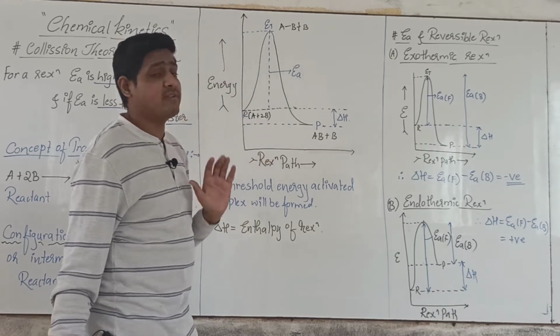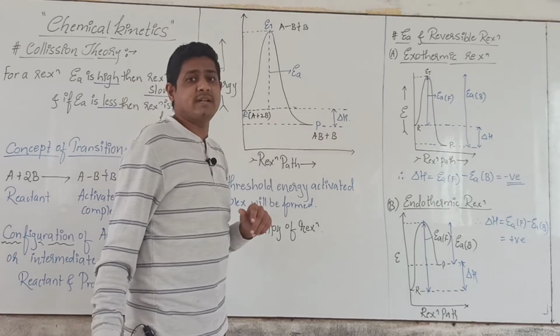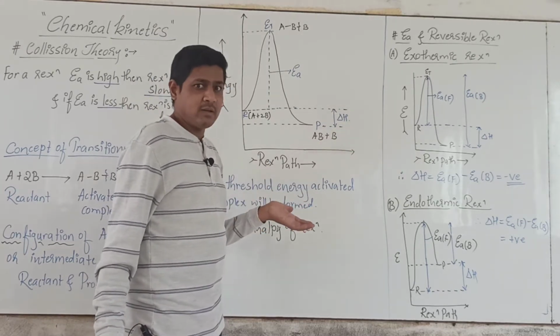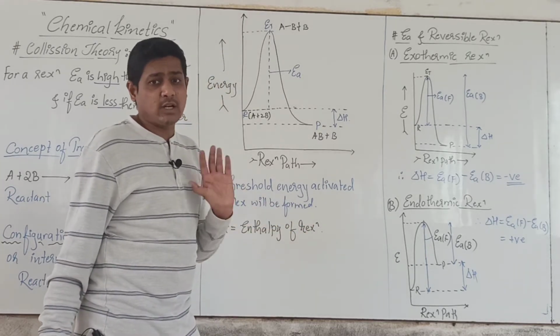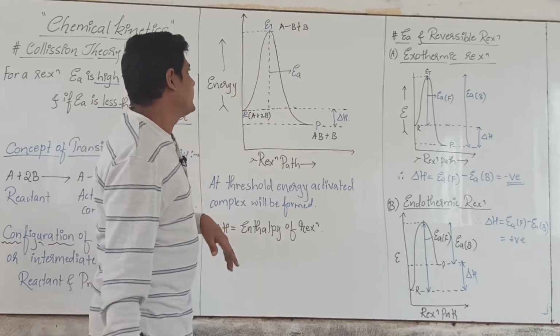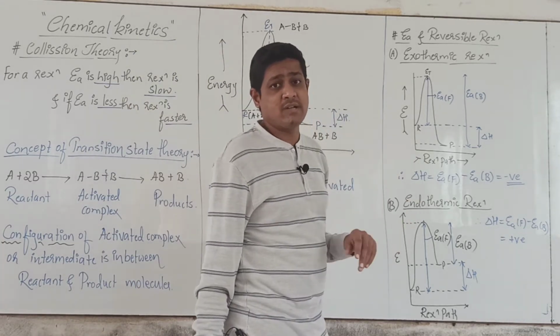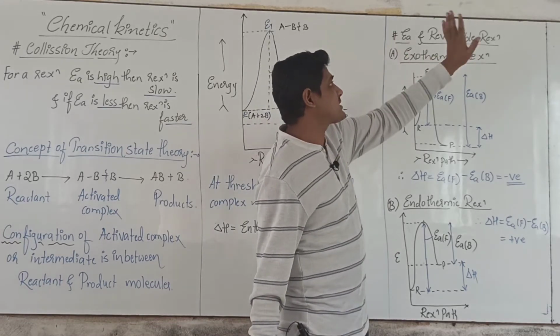So this graph is very important. Here, what is the delta H? Delta H represents the difference between the energy of product molecules and reactant molecules. In other words, it represents the enthalpy of the reaction or heat of the reaction. Then, this is very important from the competitive examination point of view, students: that is activation energy and reversible energy.